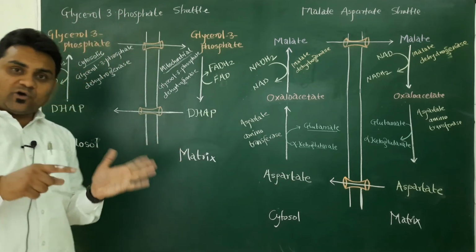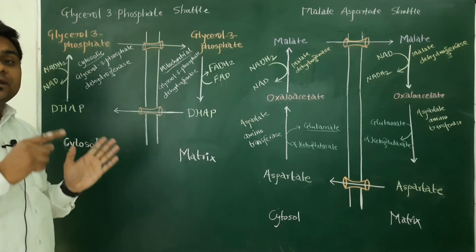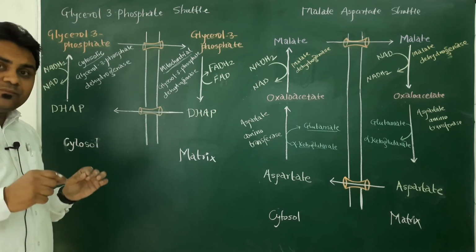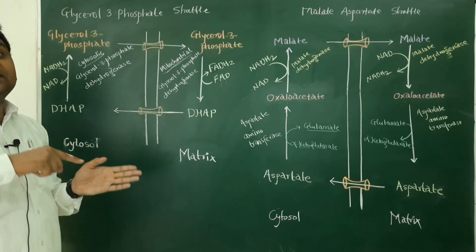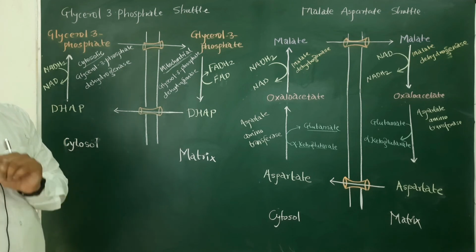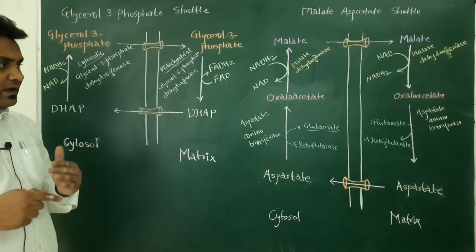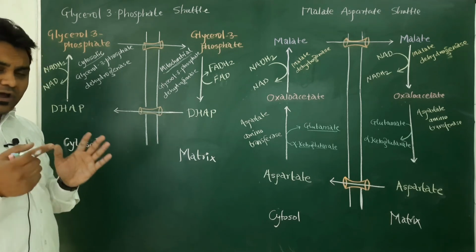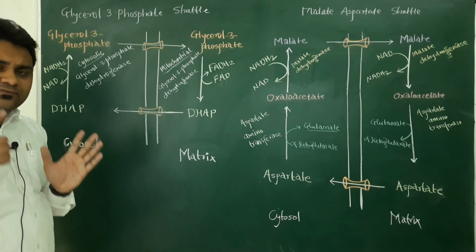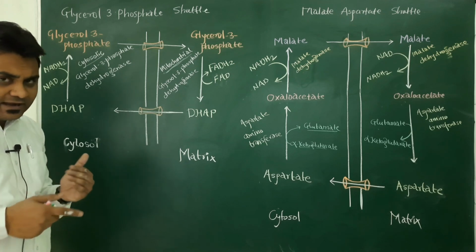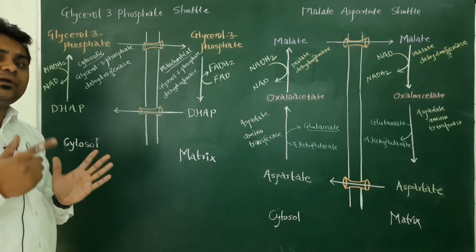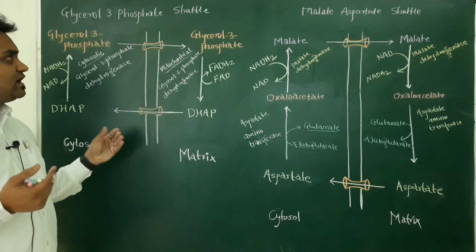So this is about how the hydrogen of NADH2 which is formed in the cytoplasm gets transferred into the mitochondrial matrix, and how that NADH2 is utilized in the electron transport chain. In the next video we will see how NADH2 and FADH2 are utilized in the electron transport chain and how ATP will form. So this is about the shuttle system.